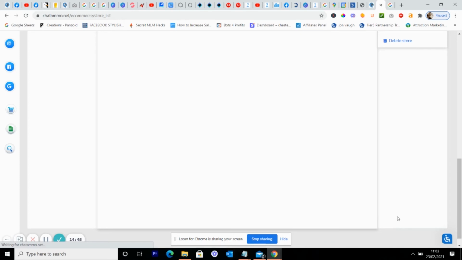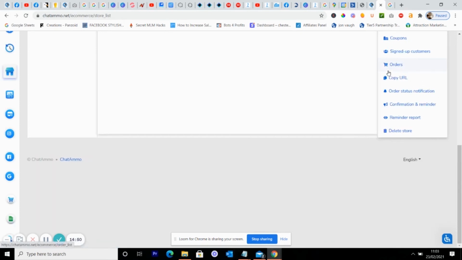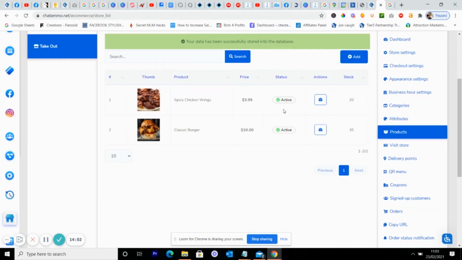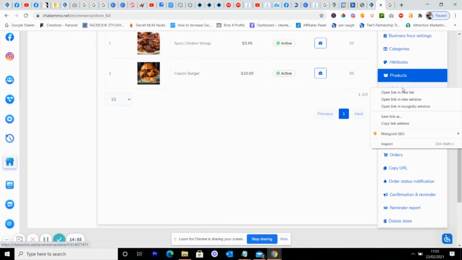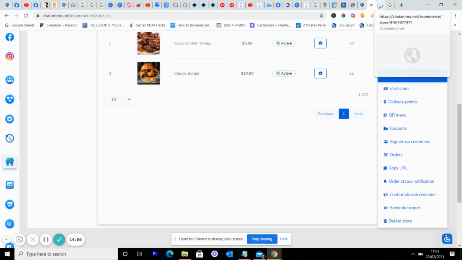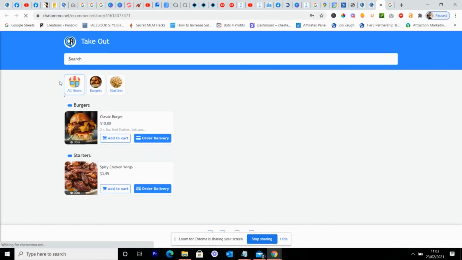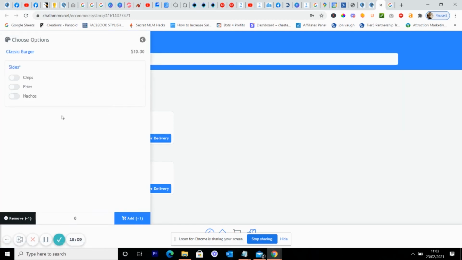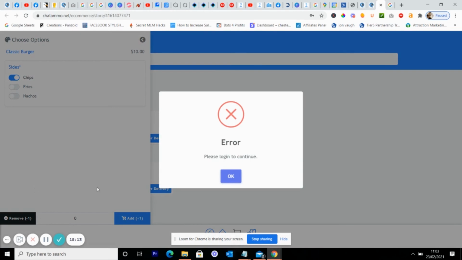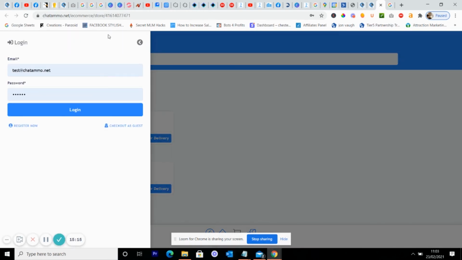Right, so now we have one product in each. As you can see, if you know your own menu, this is going to be an awful lot faster for you. So firstly, this is what the store is actually going to look like. Once they get to it, we're going to have burgers, all items, the whole lot. Obviously change these bits over if you want to. Now you can add to cart, order delivery. It's really simple. You just click, I want some chips with that, and add that to cart. I haven't done that properly because I'm just setting it up.